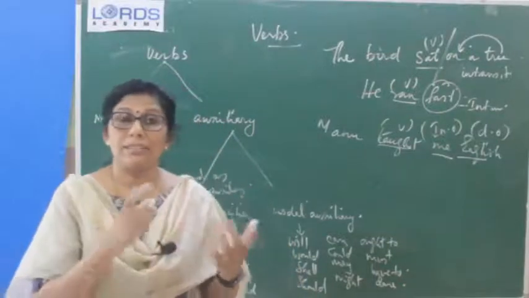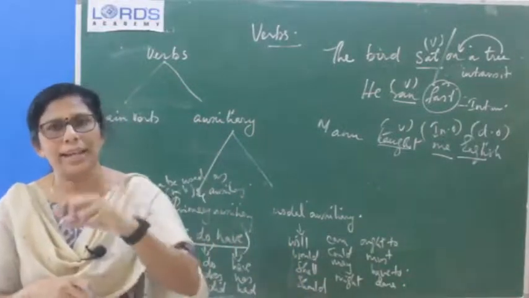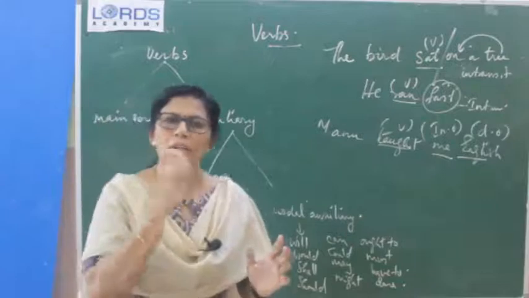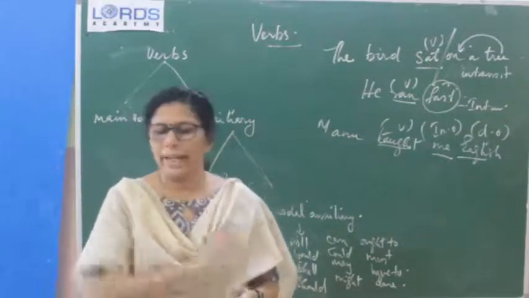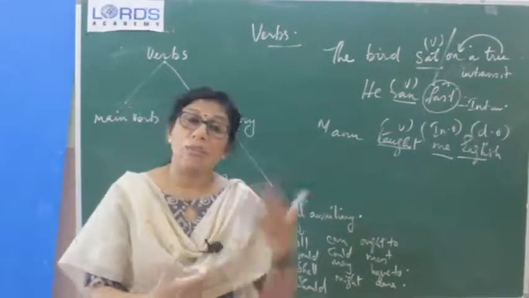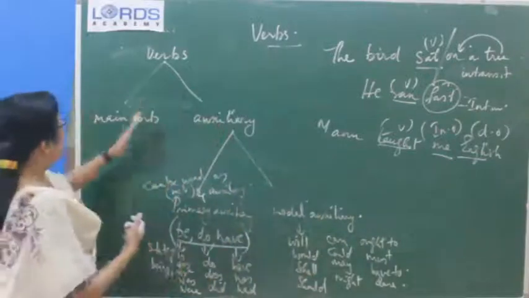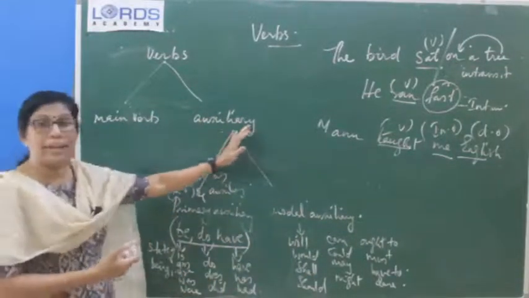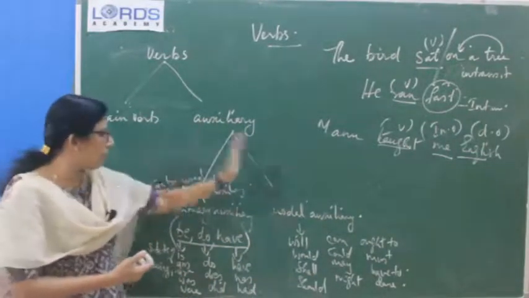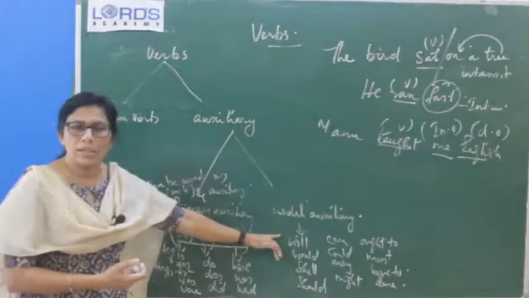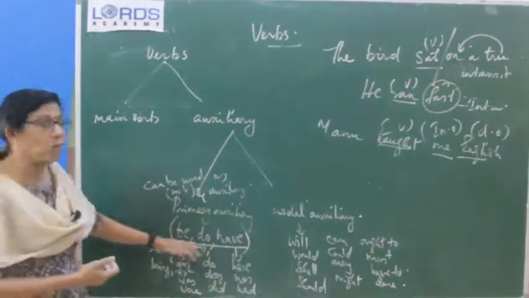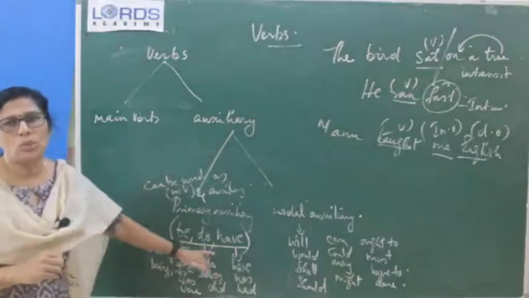And after that we have seen how to pick out the direct and indirect object: what for direct and whom for indirect object. And then verbs can be classified into main verb and auxiliary, again subdivided into primary auxiliary and modal auxiliary. Primary auxiliaries are only 3 in number: be, do, and have.